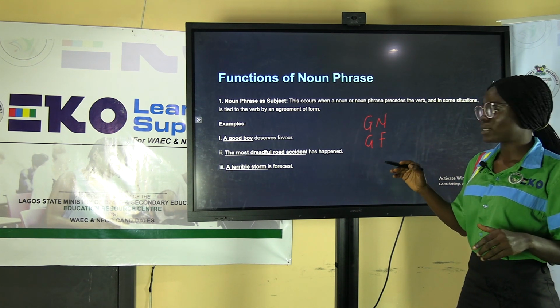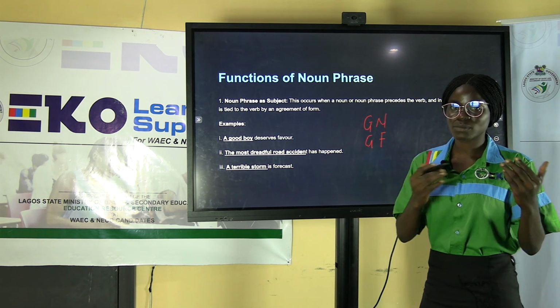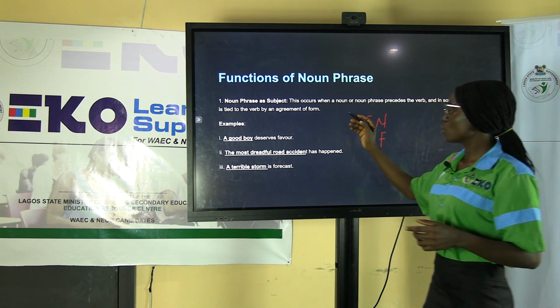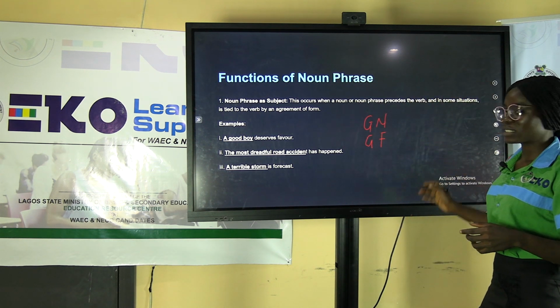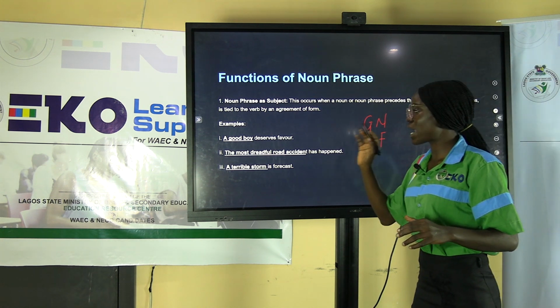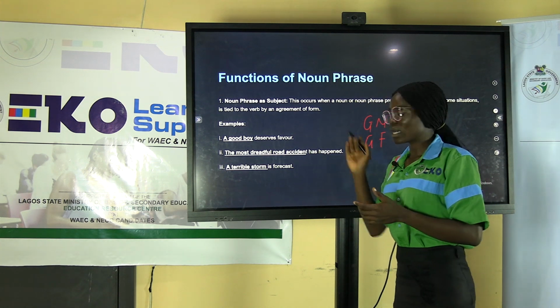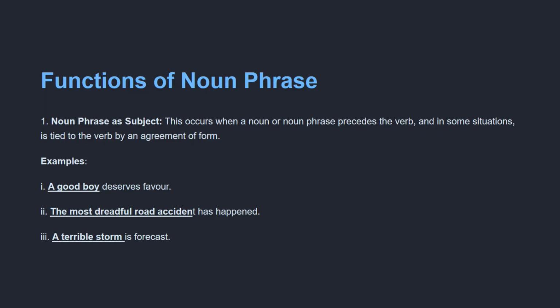The first one, I said, a noun phrase can function as a subject. Subject of what? Subject of the verb. This occurs when a noun or noun phrase precedes the verb and in some situations is tied to the verb by an agreement of form. Look at the first example: a good boy.